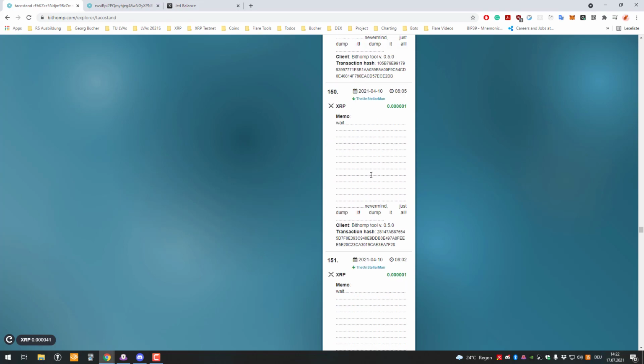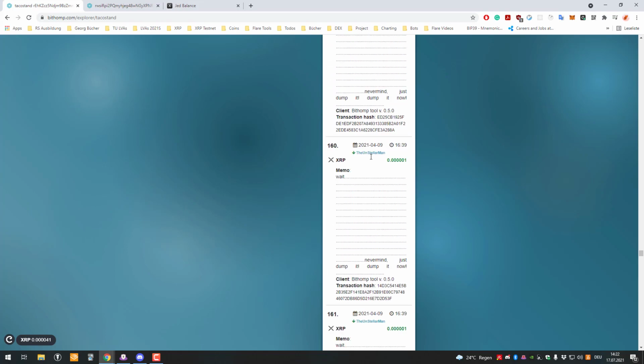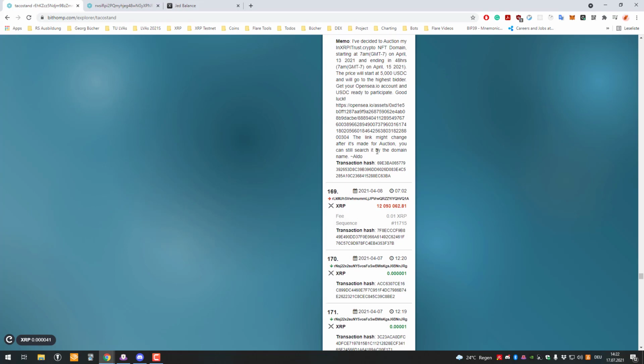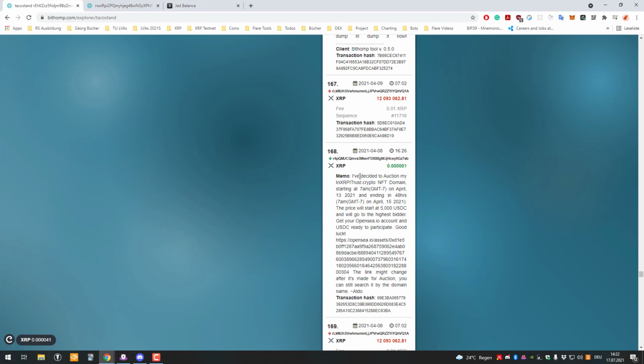One thing I want to show you is a very interesting thing I've seen on multiple accounts. Yes, that one here. With the auction thing, you can see this is again an incoming transaction from just any account. But he was doing ads, sending randomly.